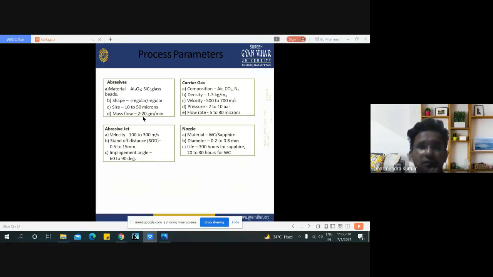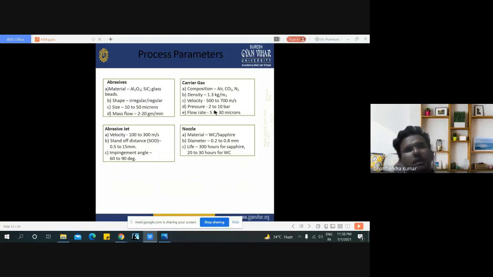The flow rate of this abrasive material is 2 to 20 gram per minute. Now the carrier gas composition: air, carbon dioxide, or nitrogen. Density of these above gases is 1.3 kg per meter cube. Velocity 500 to 700 meter per second.